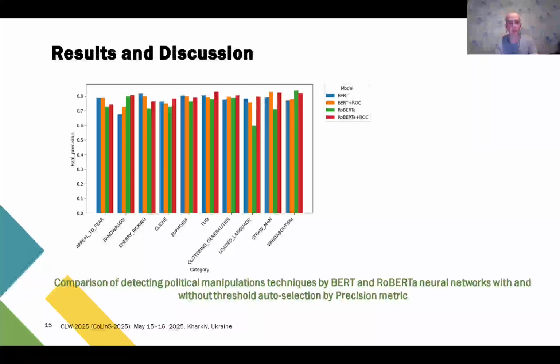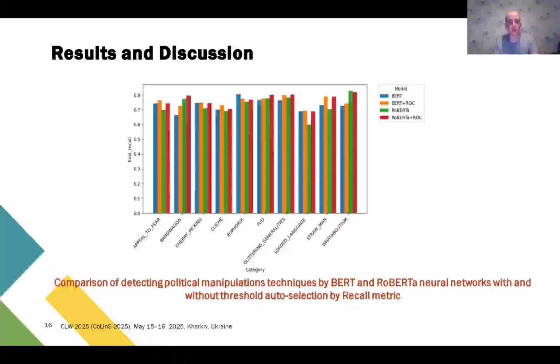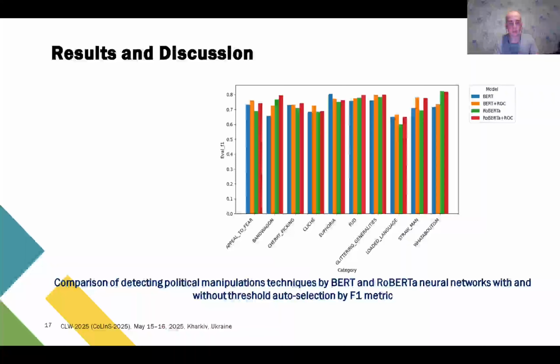On this slide you can see the comparison of detecting political manipulation techniques by BERT and RoBERTa neural networks with and without threshold auto-selection by the precision metric. On this slide, the same comparison by the recall metric. And on this slide, the comparison by the F1 metric.